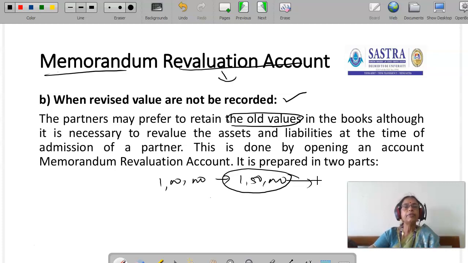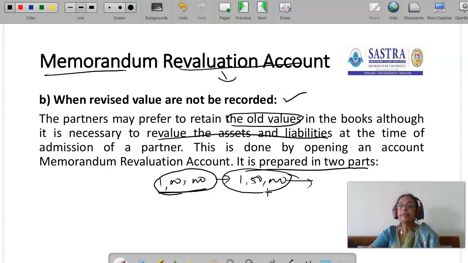But when we prepare memorandum revaluation account, we have to record or we have to consider only this old value. So sometimes if the partners prefer to retain the old values in the books, although it is necessary to revalue the assets and liabilities at the time of admission of a partner, we have to prepare memorandum revaluation account. This is done by opening an account, memorandum revaluation account. It is prepared in 2 parts. If they want to retain the old value, they don't want to show the revised value in the balance sheet, then instead of revaluation account, they have to prepare memorandum revaluation account.